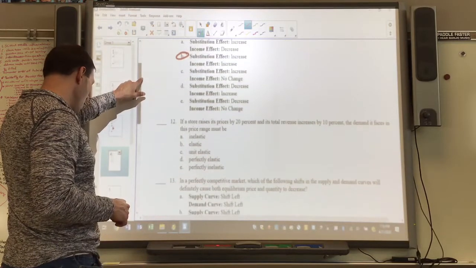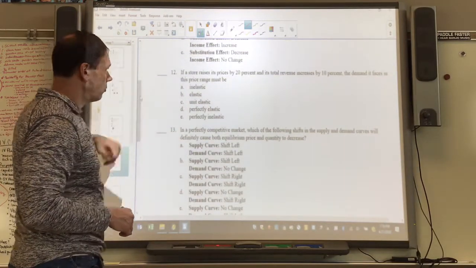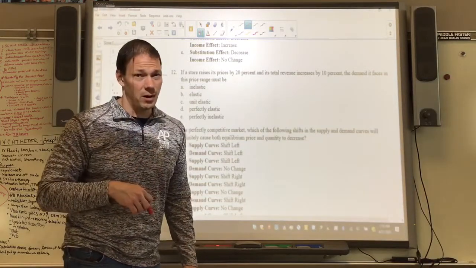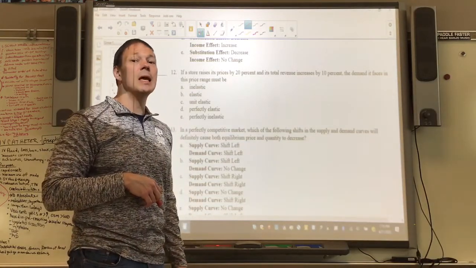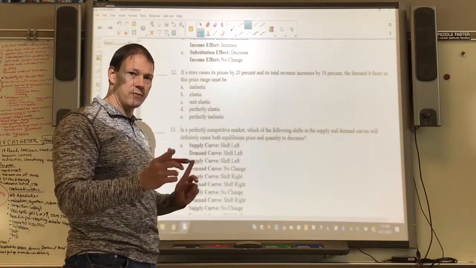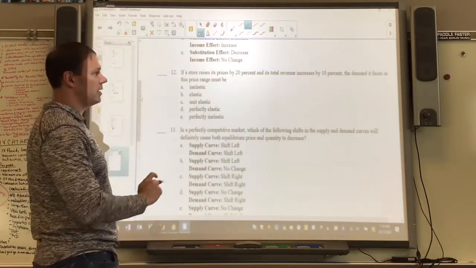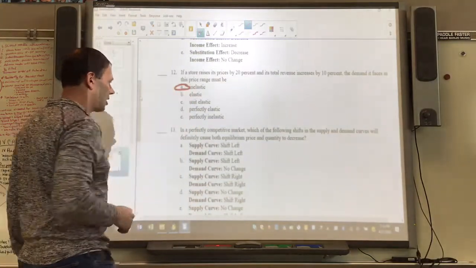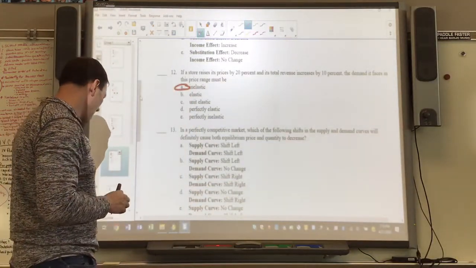All right, number 12, a store raises its price by 20% and revenues go up. So we can stop right there and we would know that demand must be inelastic. You raise the price, revenues go up, demand is inelastic. It's not perfectly inelastic though because revenue did not increase by the same amount, so it's just got to be regular old inelastic.